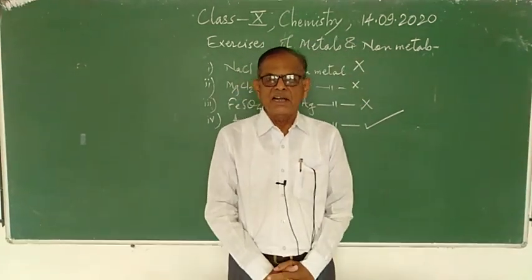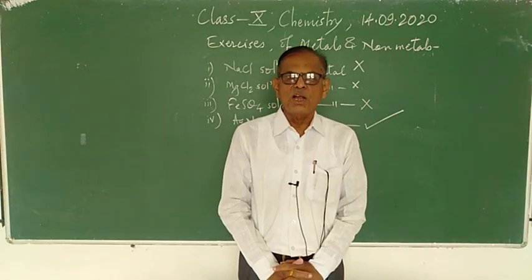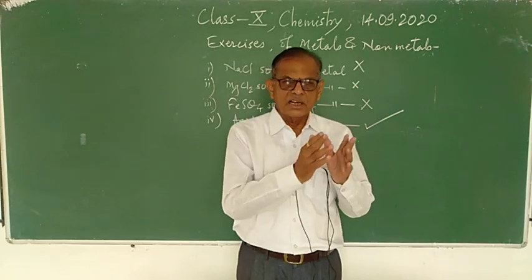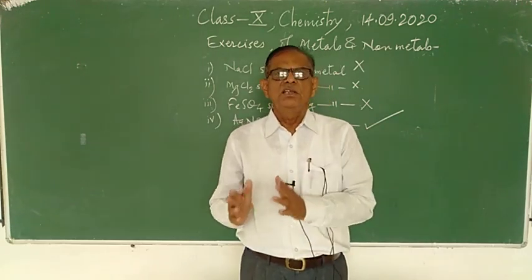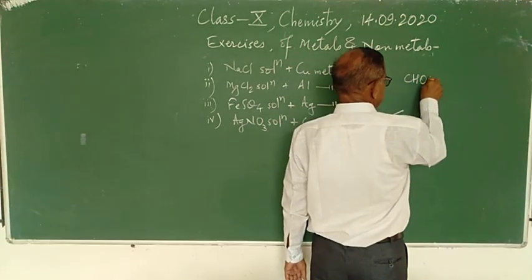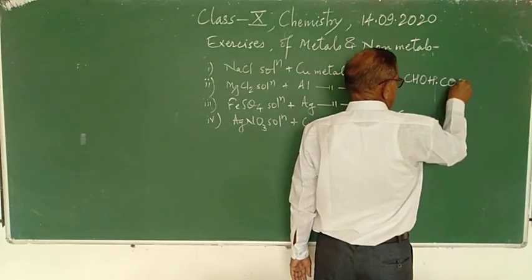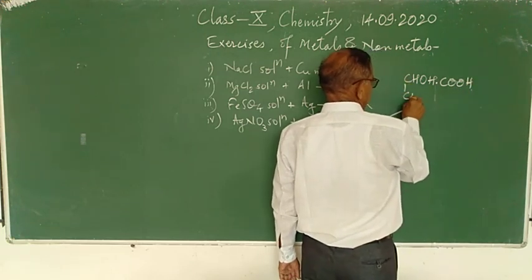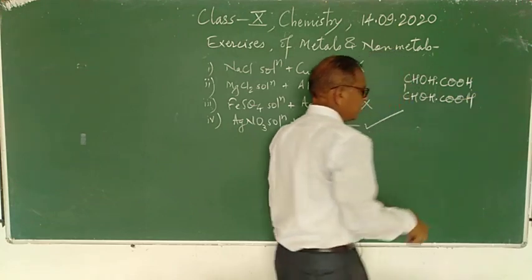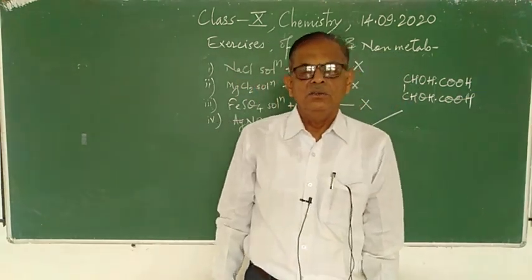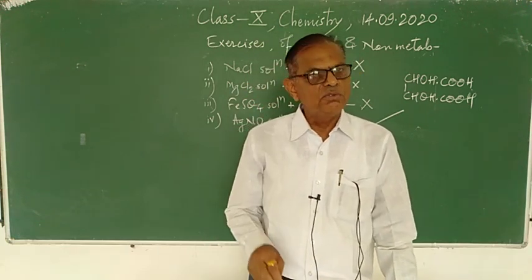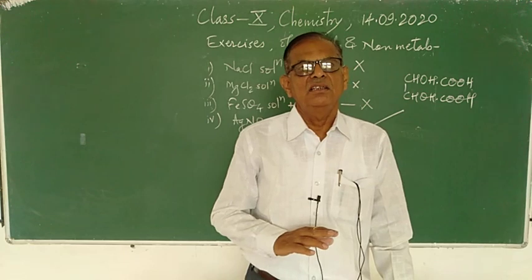Tartaric acid has the formula CHOH-COOH, again CHOH-COOH. So this is the formula of tartaric acid, and tartaric acid reacts with the basic copper carbonate, which is pale green in color,